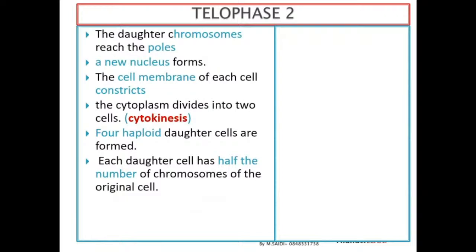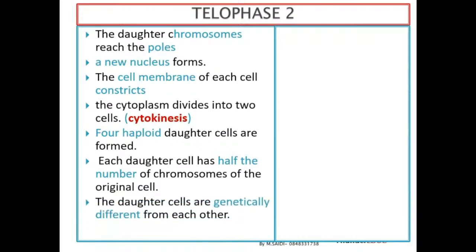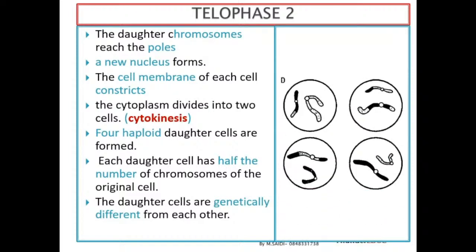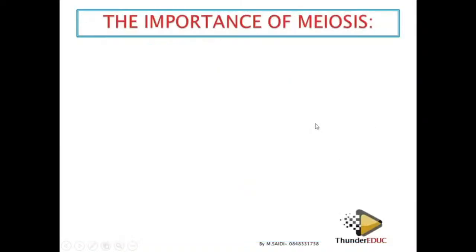And these chromosomes are genetically different because of the crossing over which took place. So the daughter cells are genetically different, as I've just said. We form 4 daughter cells, and you see, we don't call these ones chromatids, we call them single-stranded chromosomes. Watch out for this before you write your SBA.